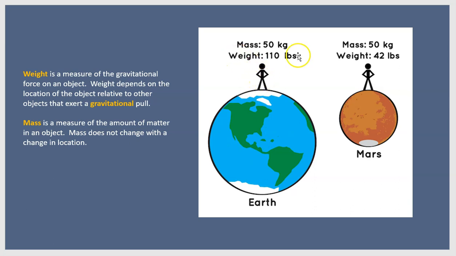And that's their weight. Now, if that person goes over to Mars, the amount of matter in their body does not change, so their mass does not change, but their weight is reduced. And that's because Mars has less mass than the Earth, and so Mars exerts a smaller gravitational pull on the person, and so they weigh less.